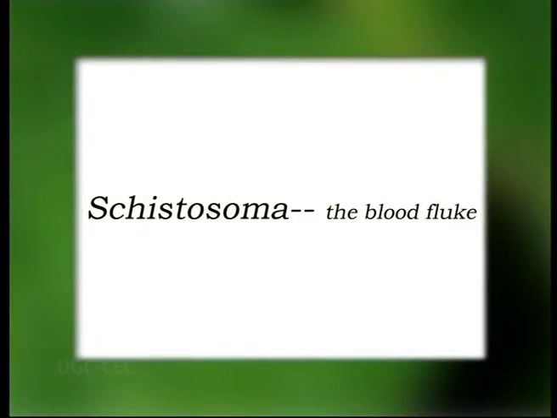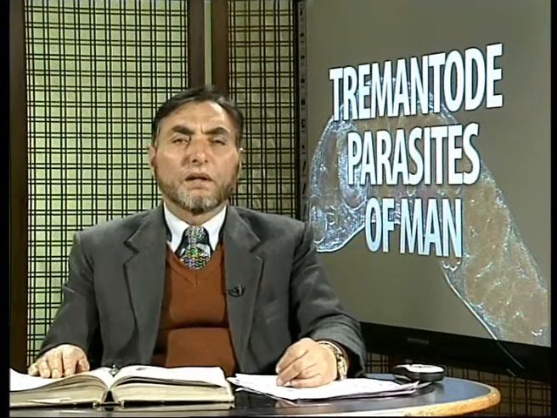These blood parasites go through our systems, reach the blood vascular system, and then settle in some venules at different parts of the body. Among these, we take the example of Schistosoma. The genus Schistosoma comprises such types of trematodes,